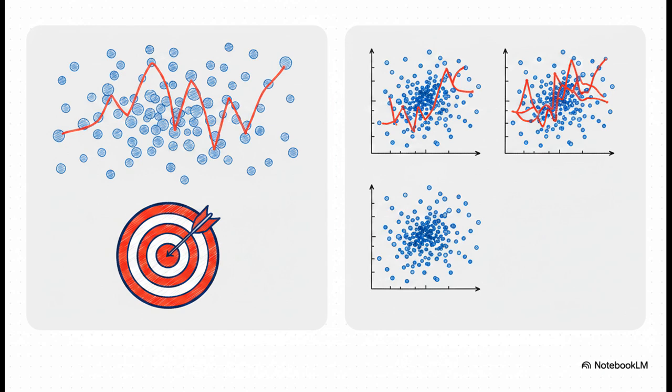But, and this is a huge but, that's also its biggest weakness. It suffers from high variance. It's so flexible that it's unstable. I mean, if you change just a few data points in your training set, the tree can look completely different. It basically memorizes the noise instead of learning the signal. You've heard of it before, it's classic overfitting.